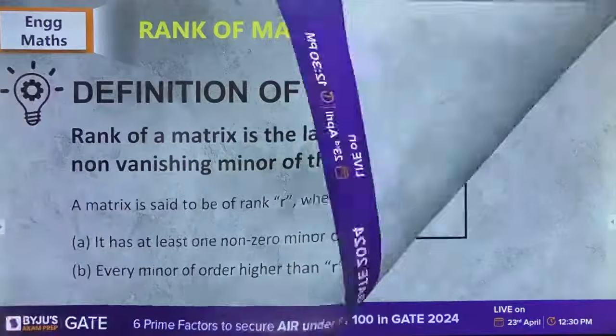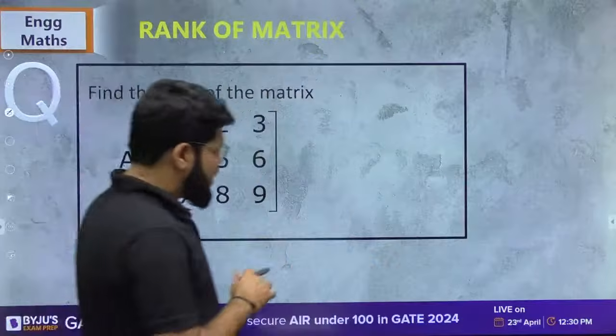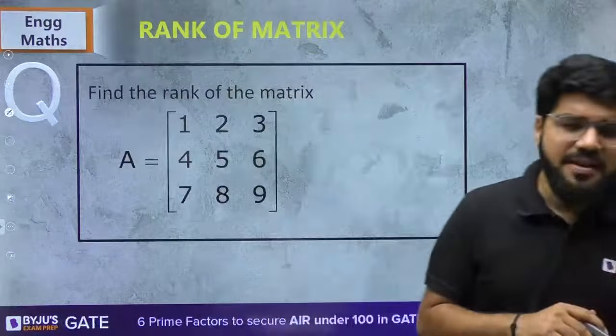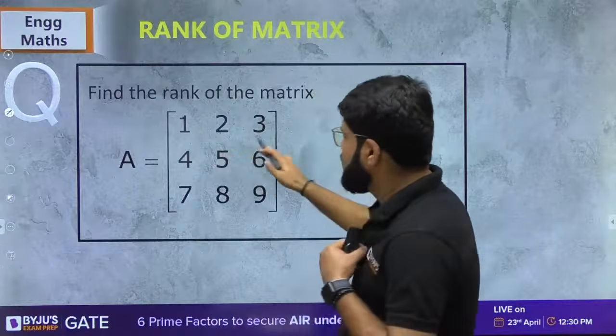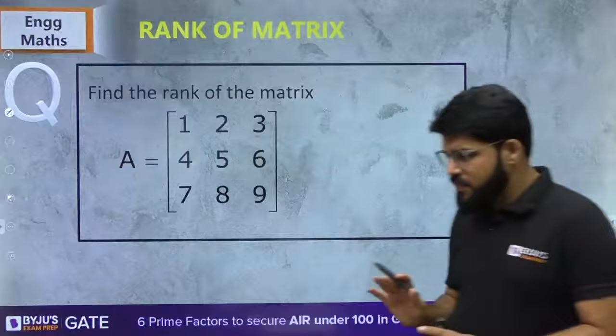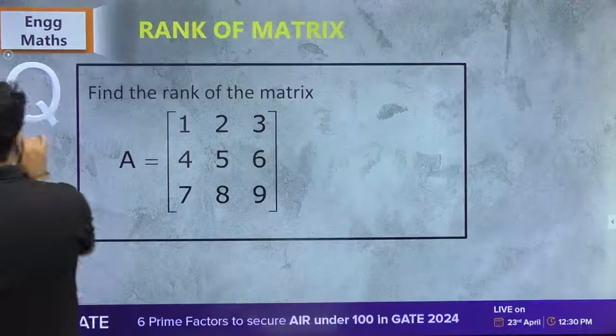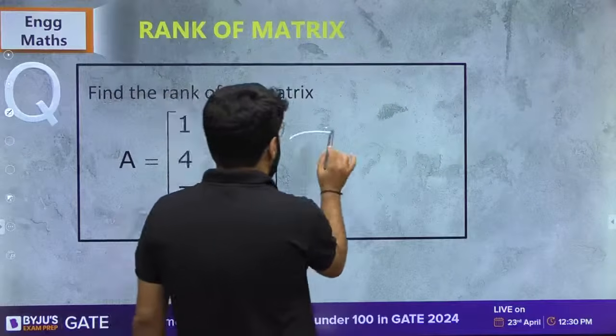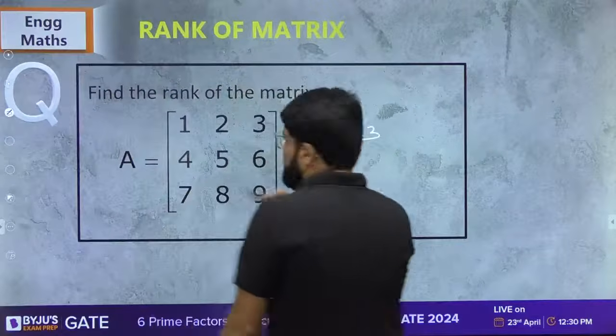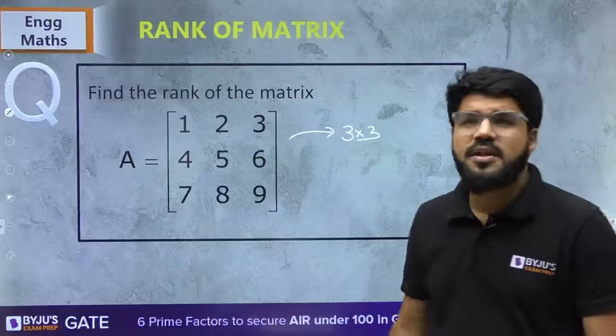Now let's understand with an example. Consider this case. The question is, find the rank of the matrix A given to you: 1, 2, 3, 4, 5, 6, 7, 8, 9. The first step is, what is the size of this matrix? Let us all focus on what is the size of this matrix. It's a 3 cross 3 matrix. Very clear. It is a 3 cross 3 matrix.